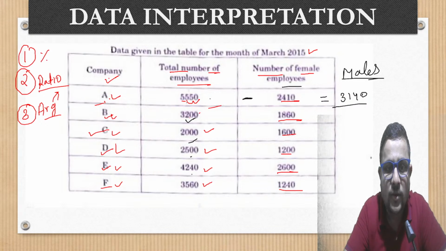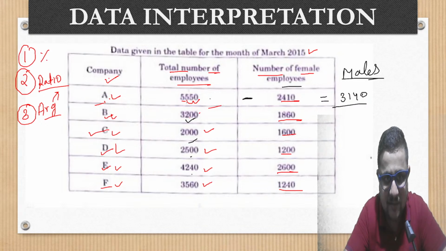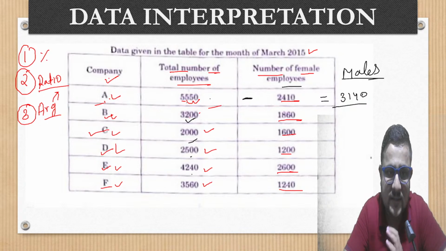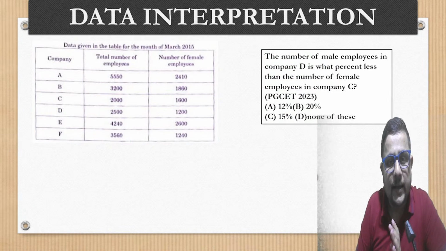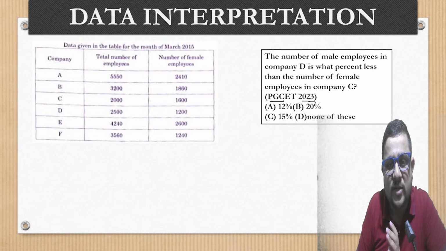So let's move on to the question now. This is the data which is given in tabular form. We have analyzed what the data is: company name is given, total number of employees are given, number of females given. Now let's move on to the question. So number one question, as you can see, it is from PGCET 2023.